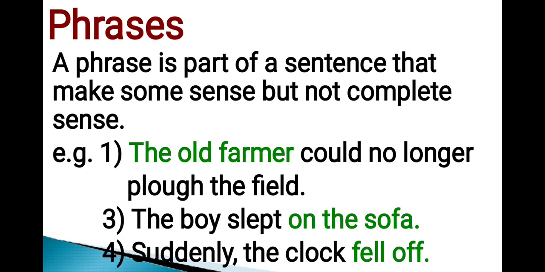Now, next topic to be studied is phrases. A phrase is part of a sentence that makes some sense but not complete sense. For example, the old farmer could no longer plough the field. The boy slept on the sofa. Suddenly, the clock fell off. In these sentences, phrases are given in green color. In the first sentence, the old farmer is a phrase. In the second sentence, on the sofa is a phrase. In the next sentence, fell off is a phrase.